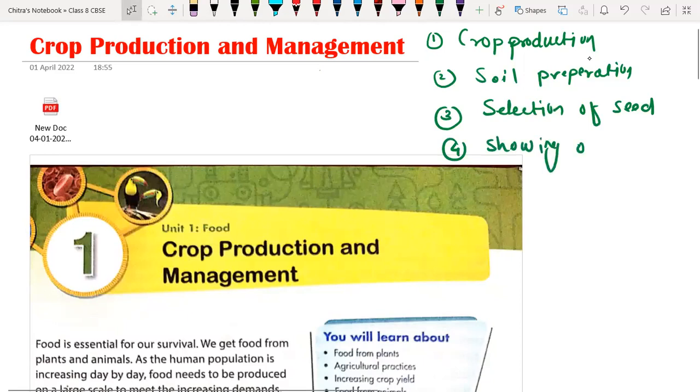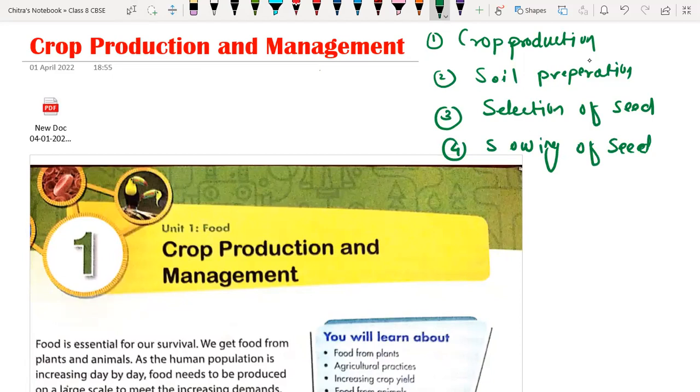Sowing of seed. So what is meant by sowing? Getting seeds into the crop field so that they can absorb water and germinate in order to form the plant. S-O-W, sowing. Not showing.